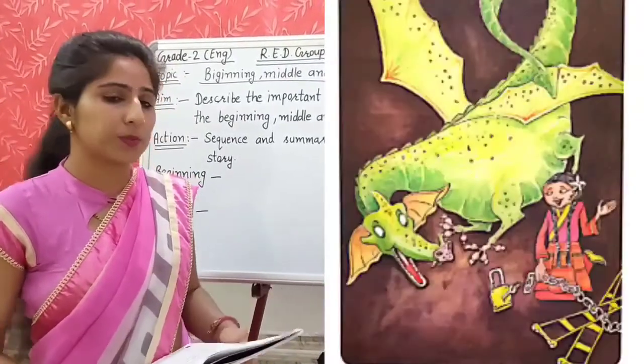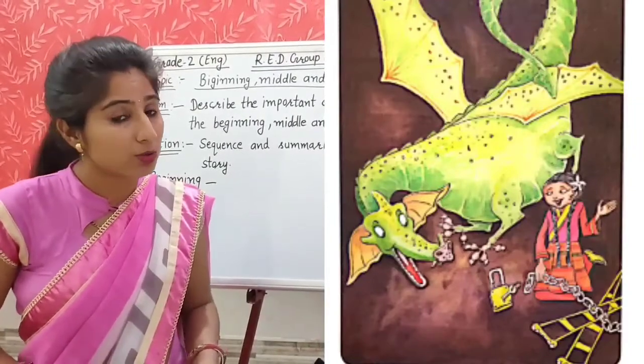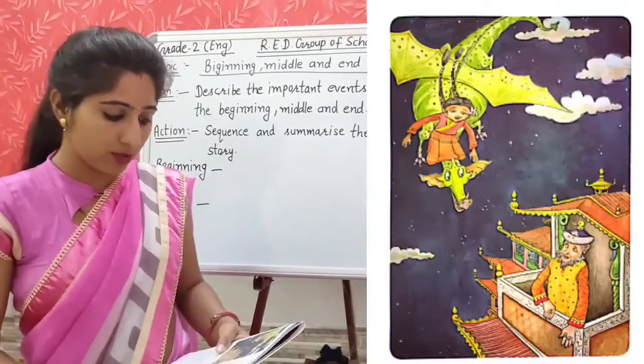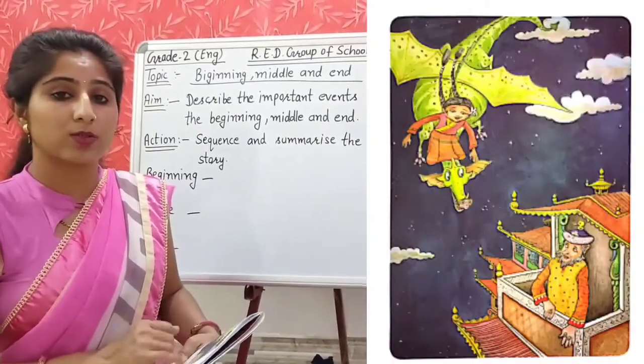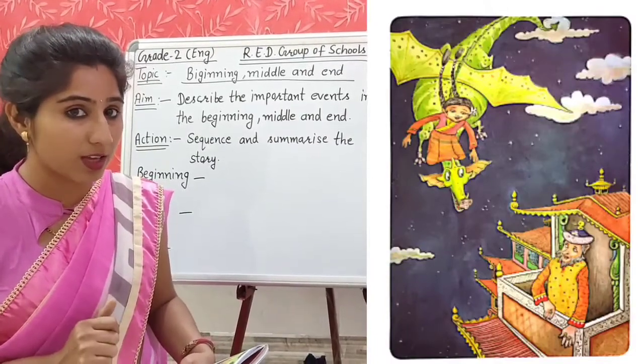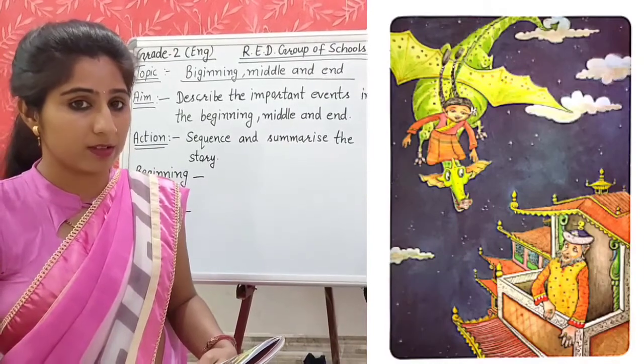Students, now look at this picture. What Anya is doing in this picture, you can guess. Now move to the next picture. What is Anya doing in this picture? Right, Anya is flying in the sky. She is riding on the back of the dragon.